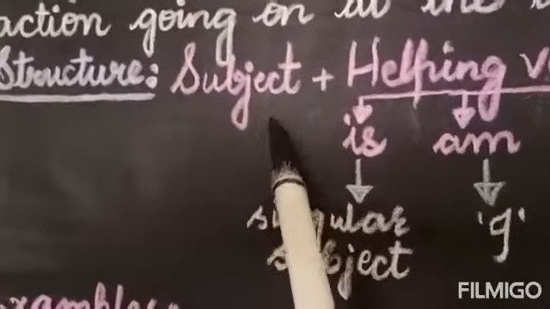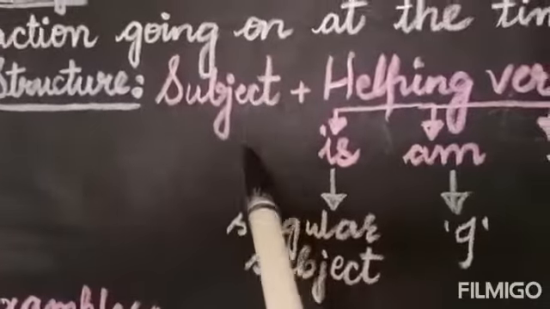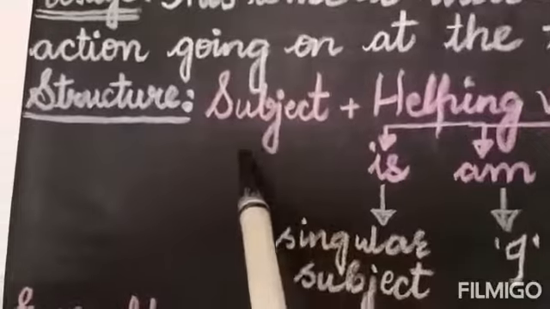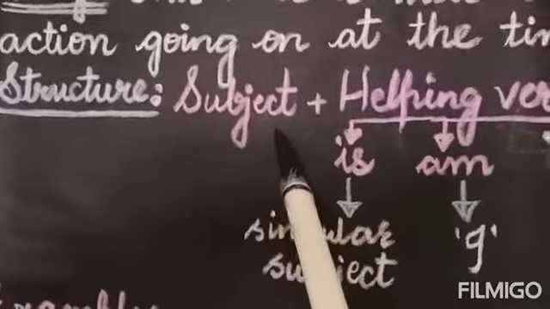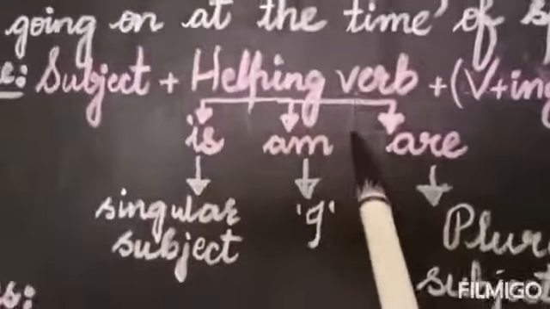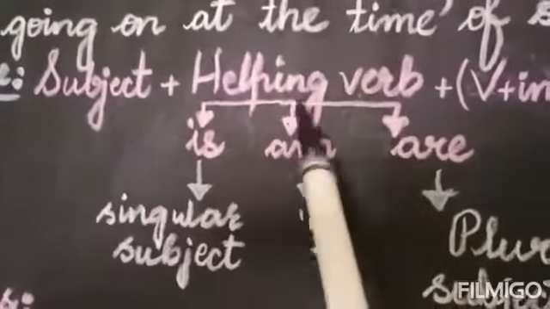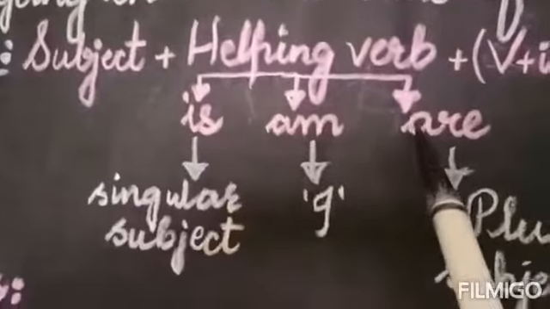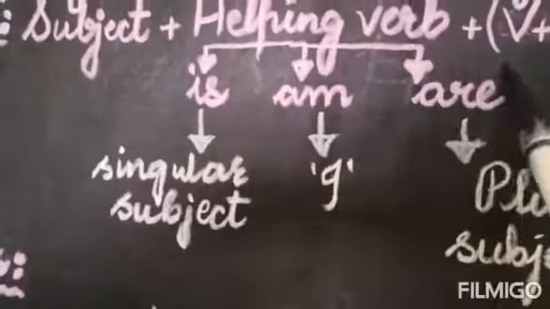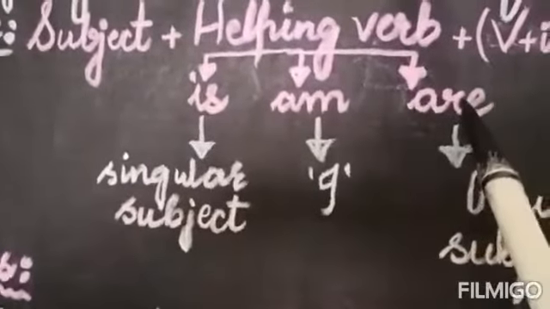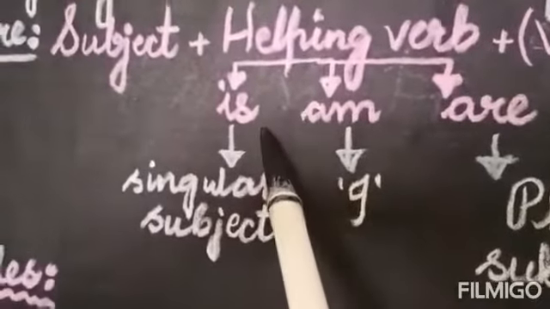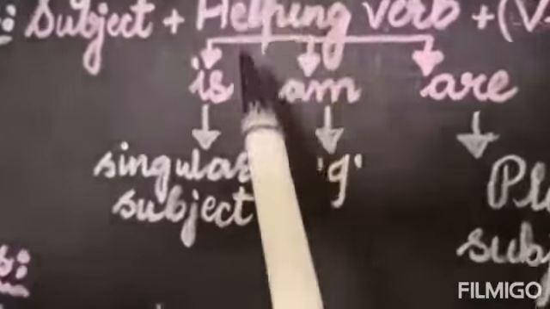Okay? If I say Saima ma'am is teaching, here who is doing the action? Saima ma'am. So Saima ma'am is the subject. So the first thing you have to write in present continuous tense is subject. Then helping verb. Then the next step is helping verb. And helping verbs, you can use 3 helping verbs here. Is, am, are. But you can't use 3 of them all together. No, not at once. All the 3, you can't use them at once. We can use only one helping verb in one sentence.